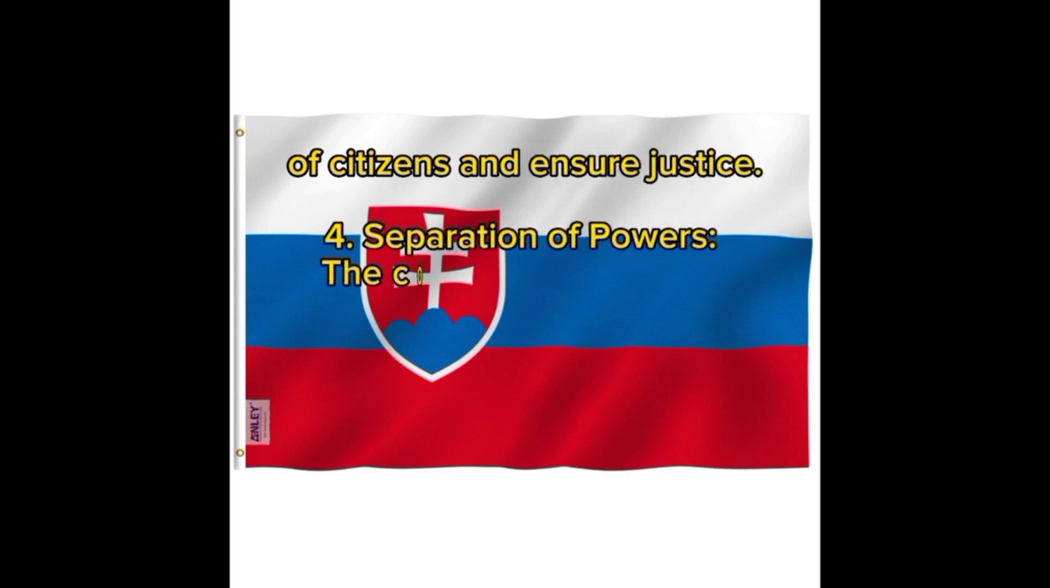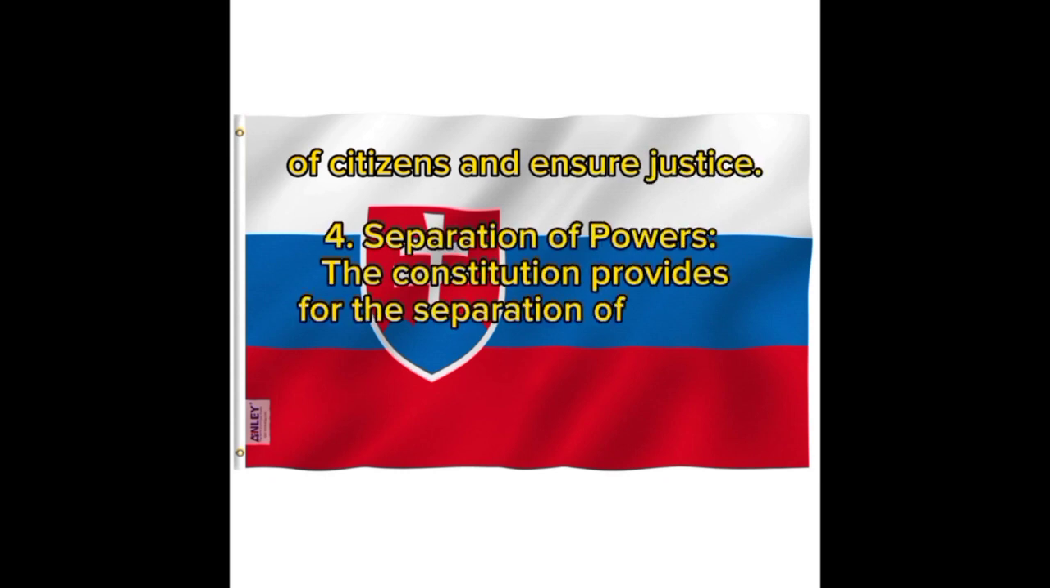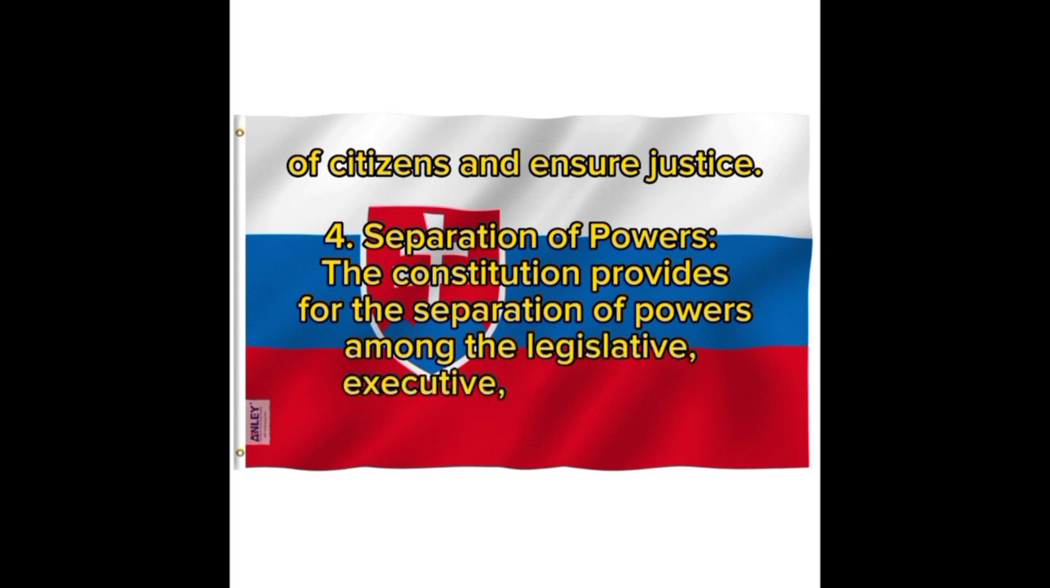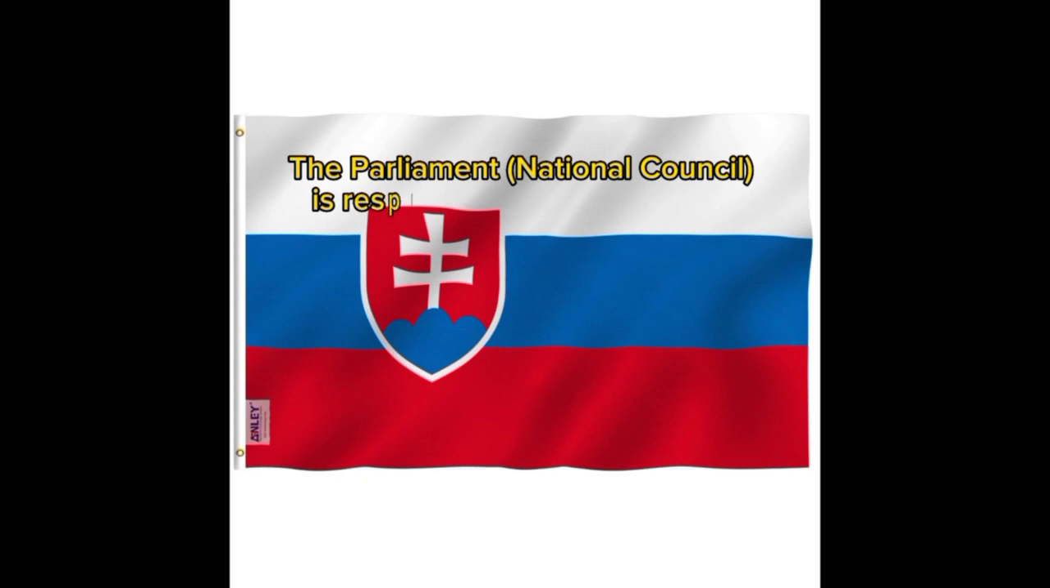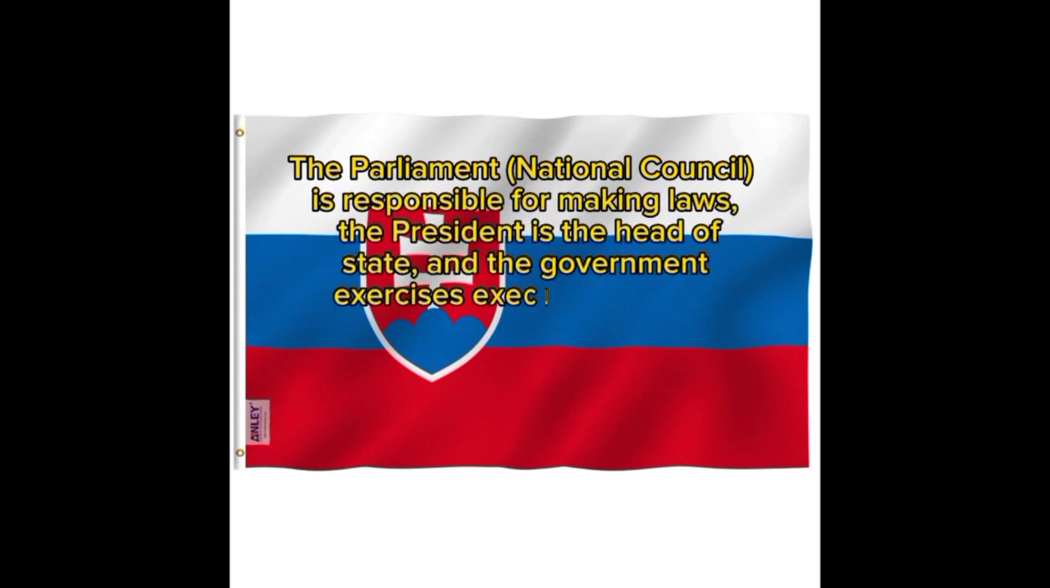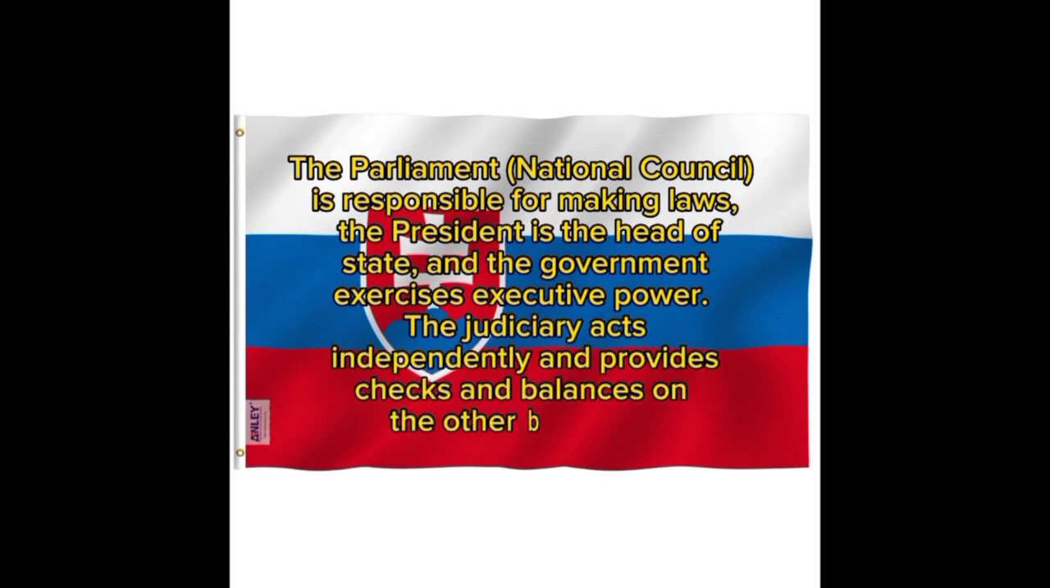4. Separation of powers. The Constitution provides for the separation of powers among the legislative, executive, and judicial branches of government. The Parliament, the National Council, is responsible for making laws. The President is the head of state, and the government exercises executive power. The judiciary acts independently and provides checks and balances on the other branches.